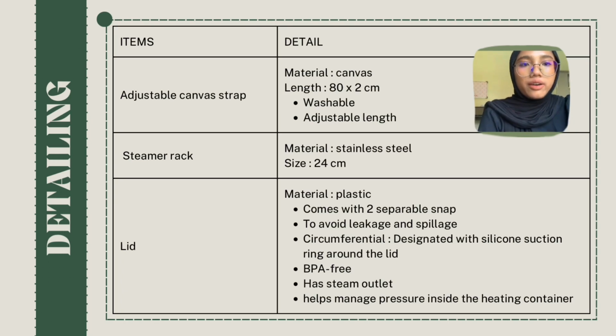Then for the lid, we have a lock. It is to avoid spillage and leakage. So by adding this lock, it can prevent the food from spilling. Around the lunchbox, we add a silicone suction ring, which is BPA-free. The third part is the steam outlet, which is in the sketch as the valve. The reason why we add the valve is because it helps to manage the pressure inside during heating.